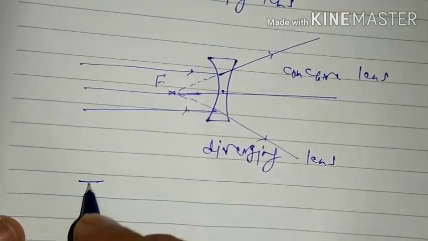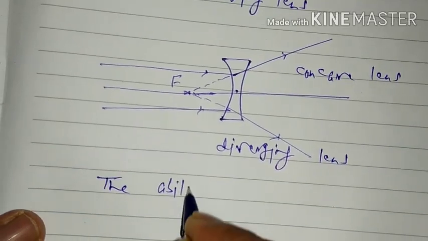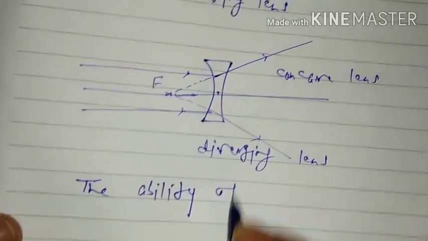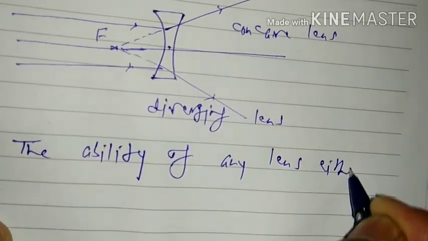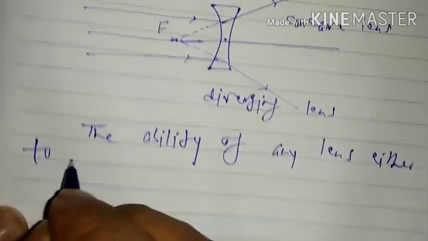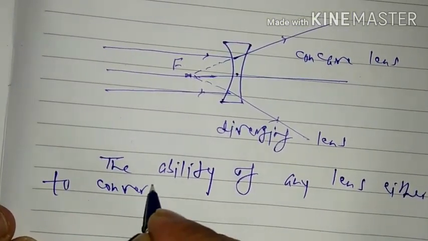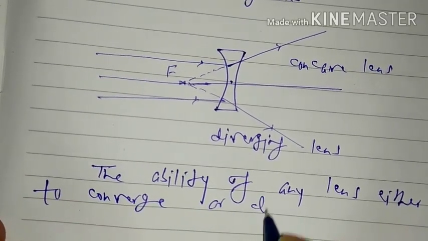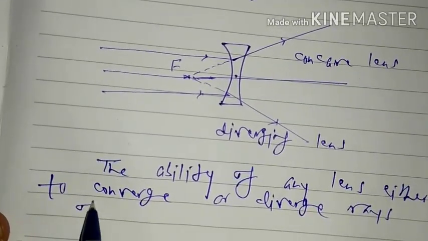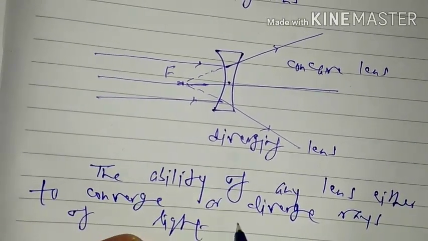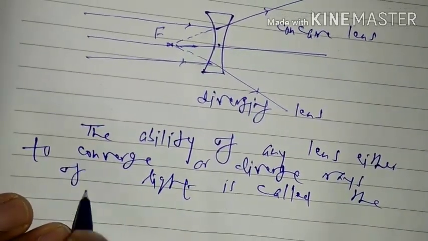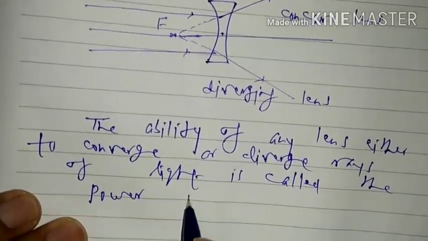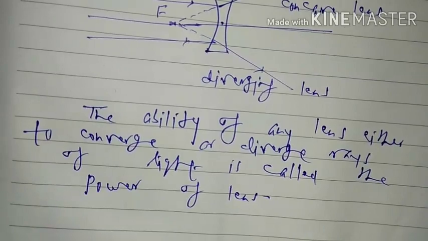So the ability of any lens either to converge or diverge rays of light is called the power of lens.